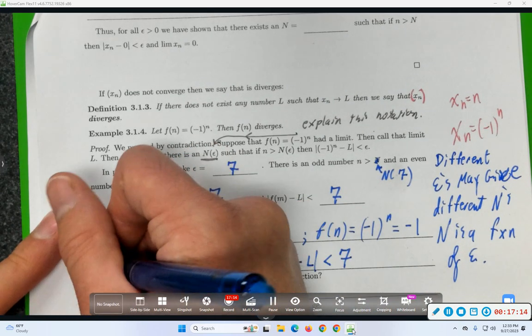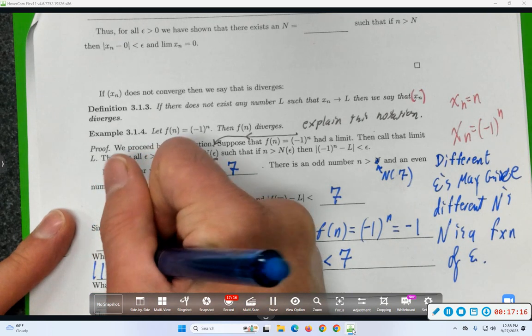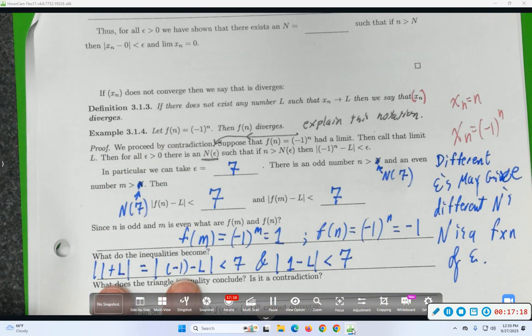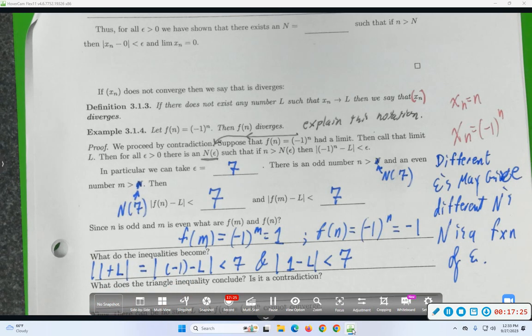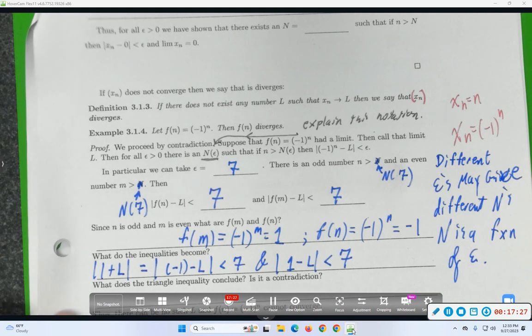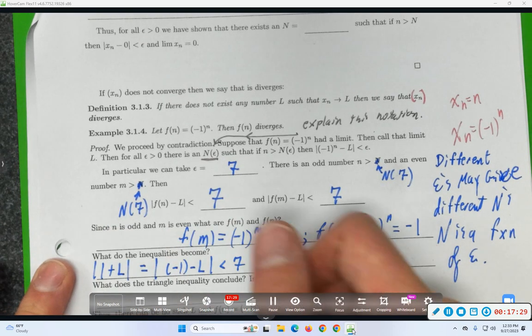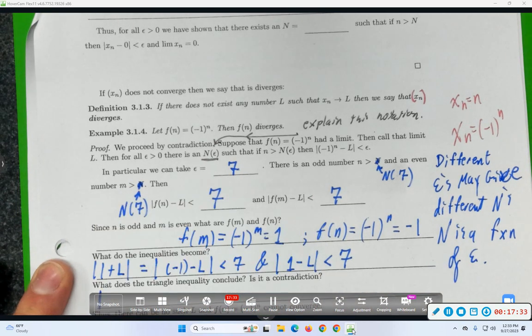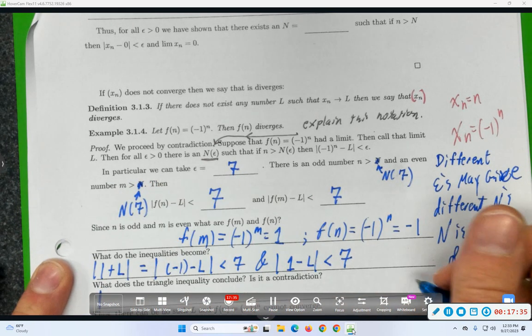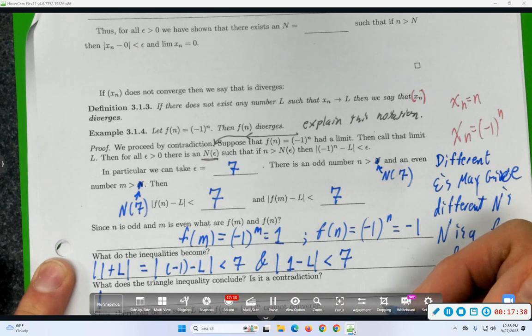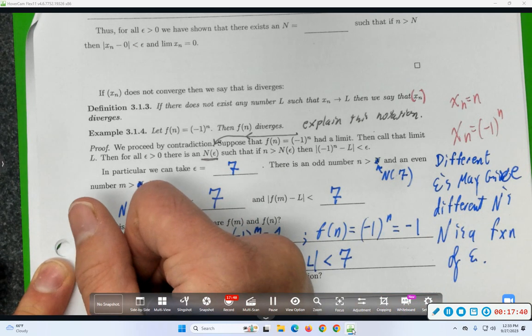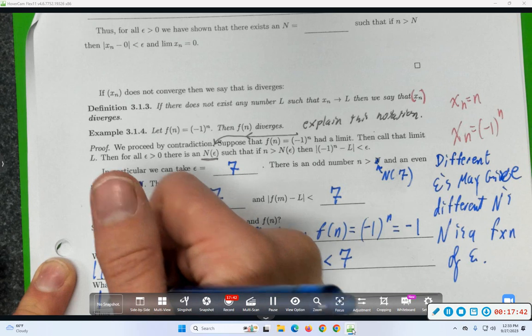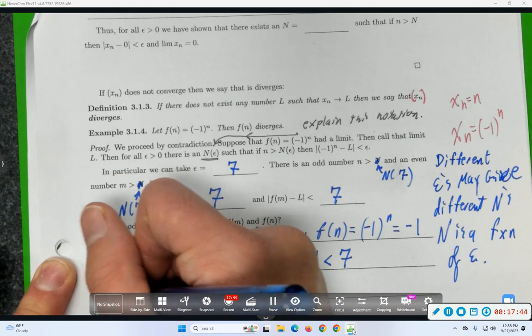Well, that's the same thing as absolute value of 1 plus L, right? Those two are the same? Yeah. And that's the type of thing that I wouldn't even require you to justify in terms of absolute value properties. It's something you're allowed to know now. So let's use this to get a contradiction. And maybe we will get one, maybe we won't. Let's try to understand the difference between, let's do this.